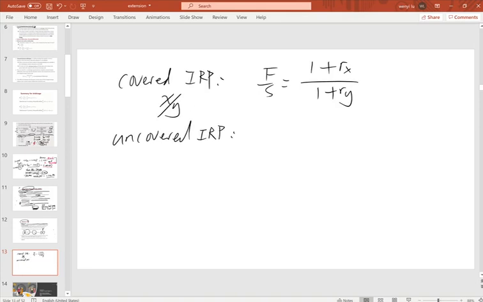Instead of the forward rate, you directly use your expectation of the rate in the future. So the expected future spot rate over the spot rate equals 1 plus Rx over 1 plus Ry.